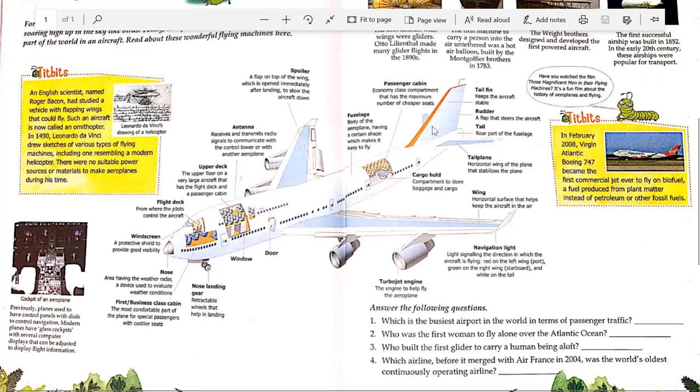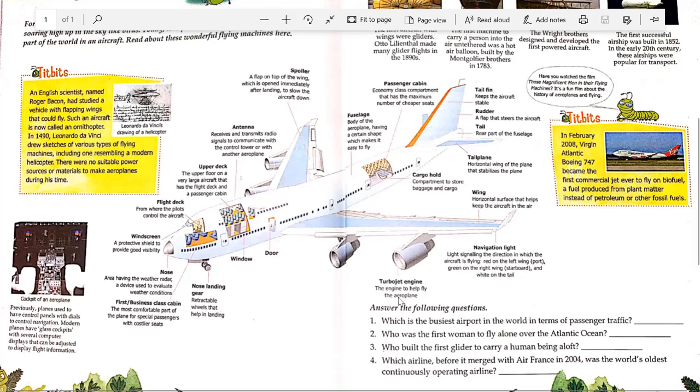Then we have this rudder. Rudder is a flap that steers the aircraft. It helps the aircraft to turn left or right. Okay. Then we have tail fin. It keeps the aircraft stable. Again, the tail fin also keeps the aircraft stable. Okay. So these are the parts of an aeroplane.